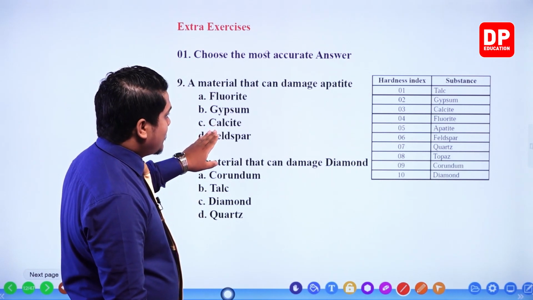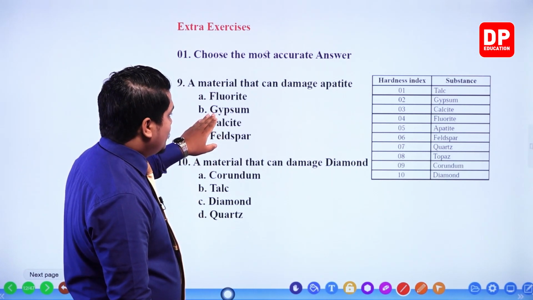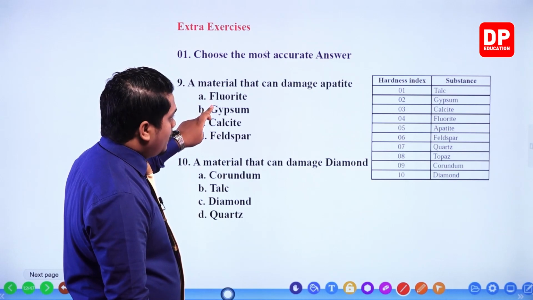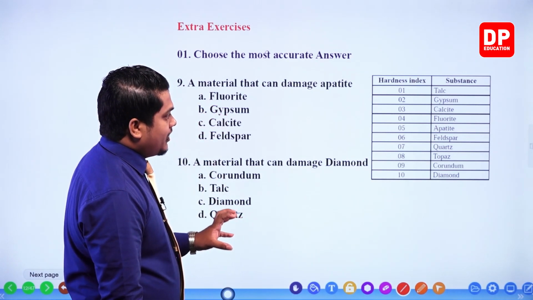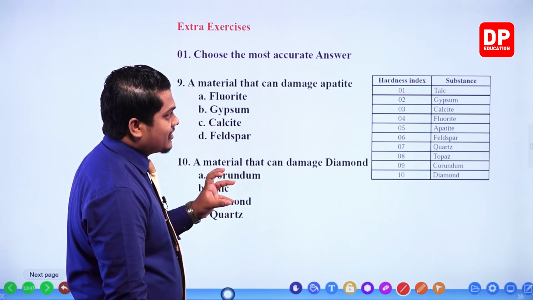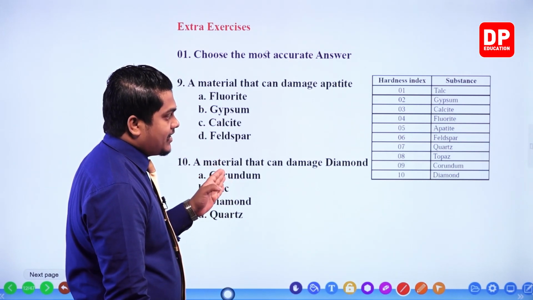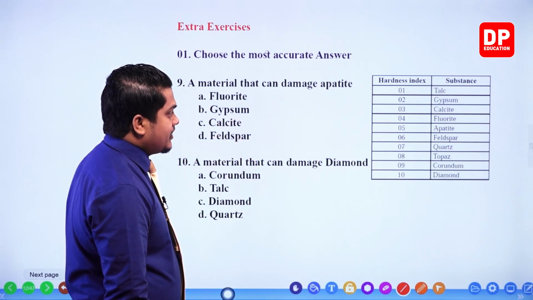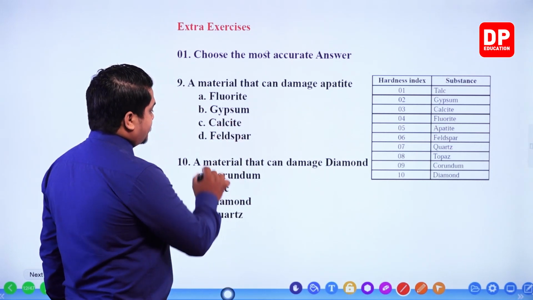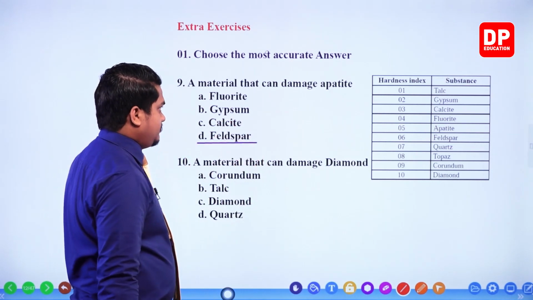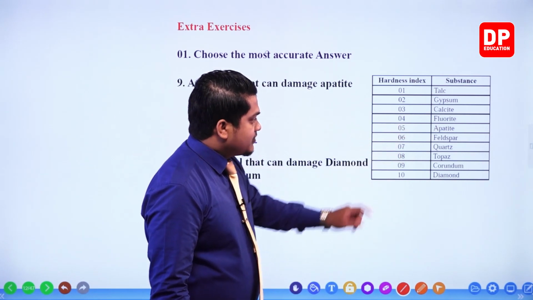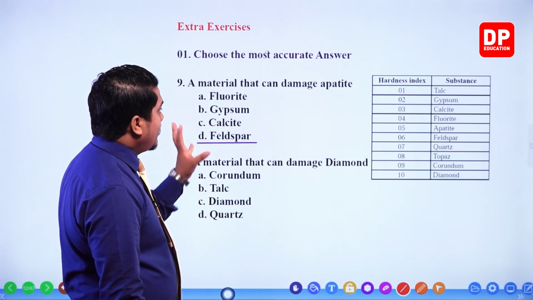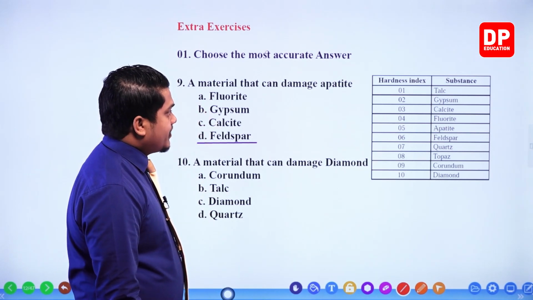However, calcite 3, gypsum 2, fluorite 4. So to harm apatite, it should have a greater hardness index than apatite. So feldspar is our answer, feldspar. Because apatite is 5, feldspar is 6. So feldspar can damage apatite.